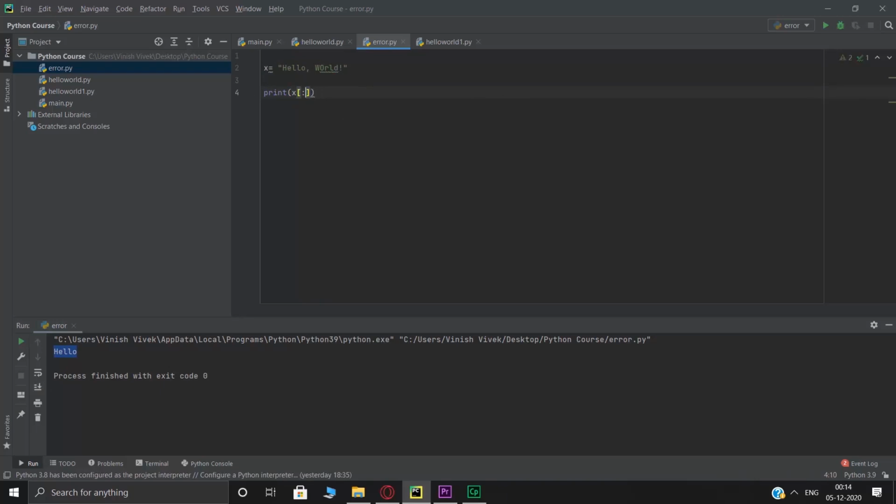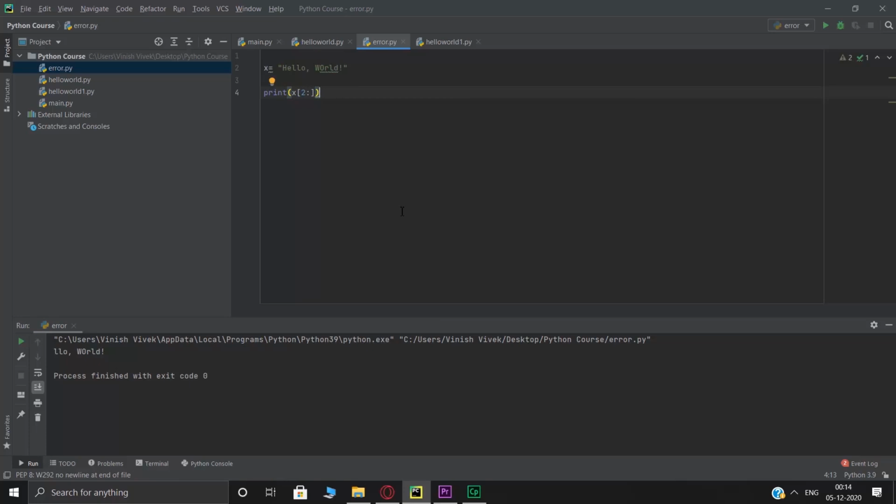Alright, so similarly you can do this till the end as well. So if I delete this and I say I want everything to get printed from the second to the end, so for the end I'll just leave this blank, F10 or Ctrl Shift F10, and there you go, everything from the second position got printed till the end. Similarly, you have negative indexing.